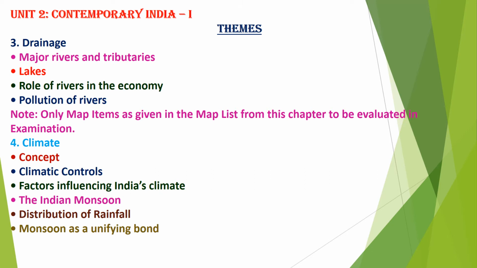Then chapter 4, Climate. From that, concept, climatic controls, factors influencing India's climate, Indian monsoon, distribution of rainfall, monsoon as a unifying bond. The questions from all these topics will be asked in term 2.